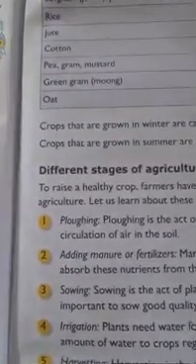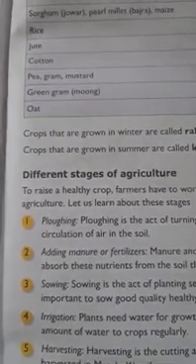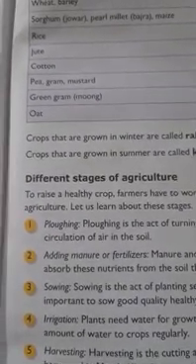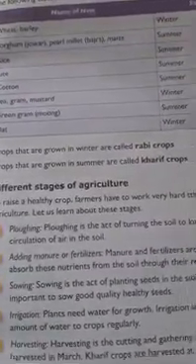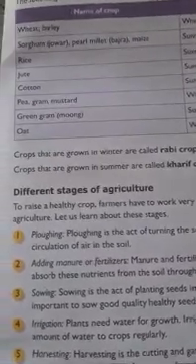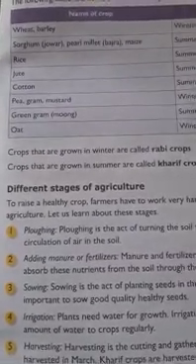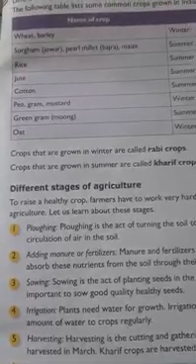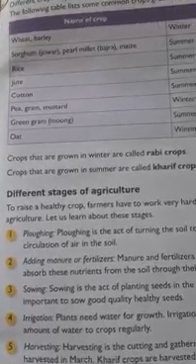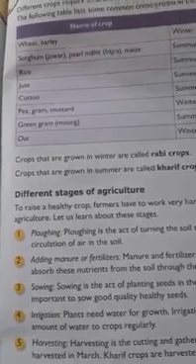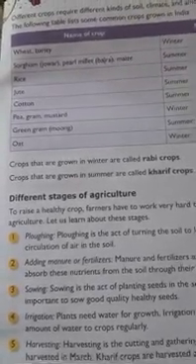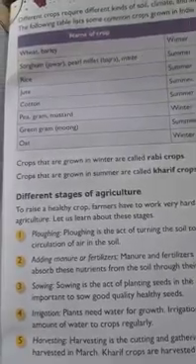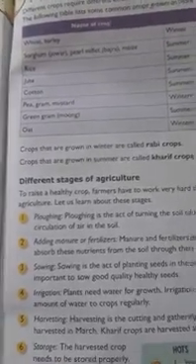The third step is sowing. Sowing means putting the seed into the soil. Sowing is the act of planting seed in the soil to get a good yield. It is important to sow good quality, healthy seed. In the beginning of the chapter we studied that every seed will not become a healthy plant. It needs favorable conditions and it should be healthy. First of all, the seed should be healthy. For sowing, seeds should be of good quality and certified, then only can they grow into healthy plants.